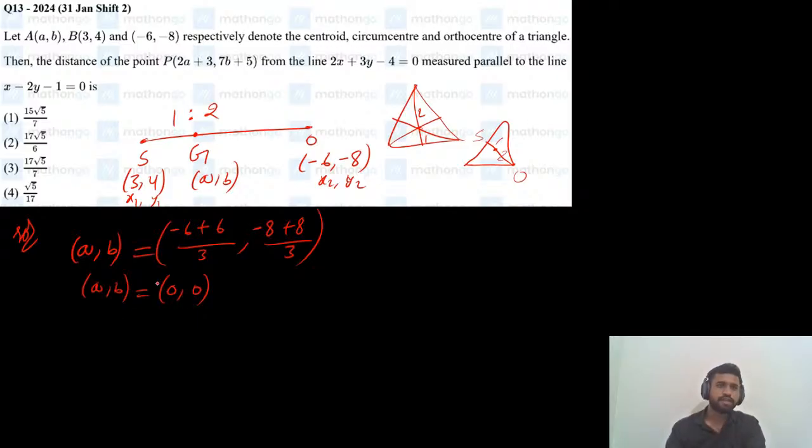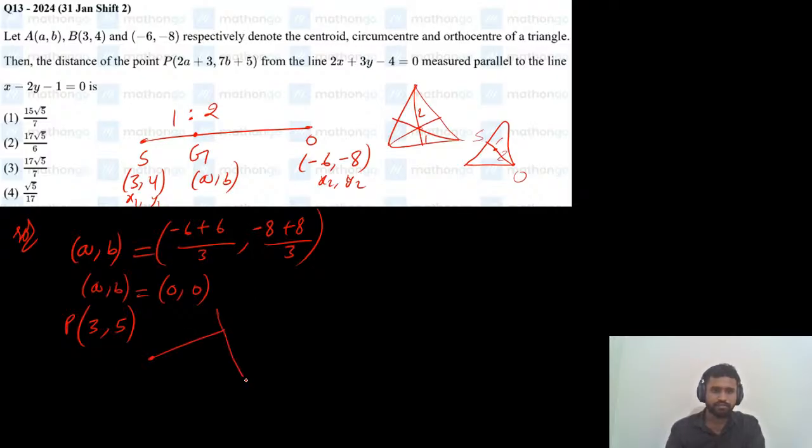So AB we got as the origin, so the point became 3 comma 5. The first question was already the same model; we have solved this type of model in the first question of this class. So the point is 3 comma 5, and we need to find the distance of the point 3 comma 5